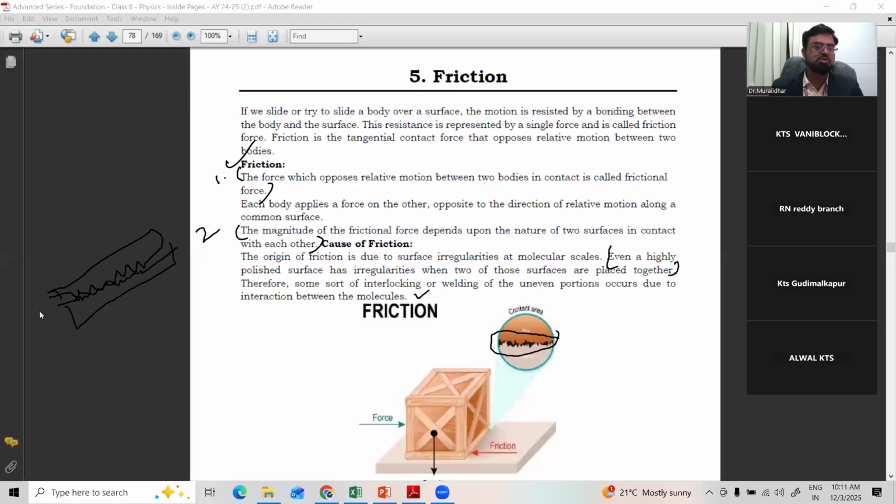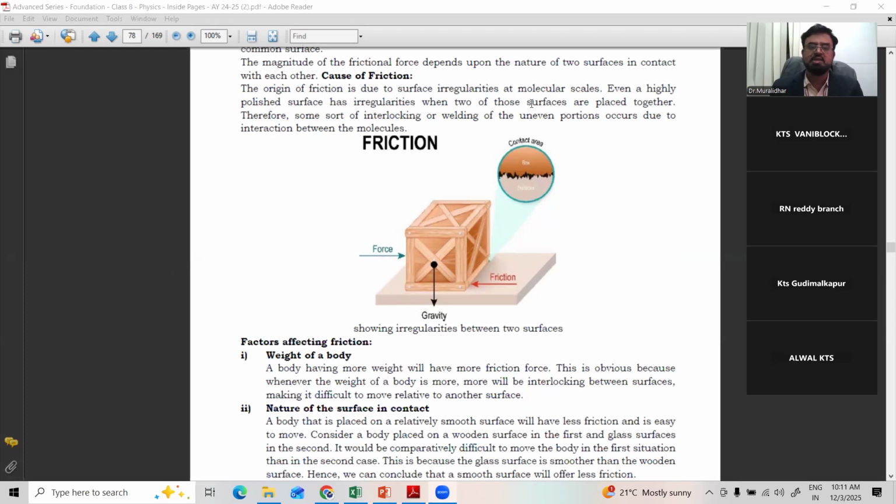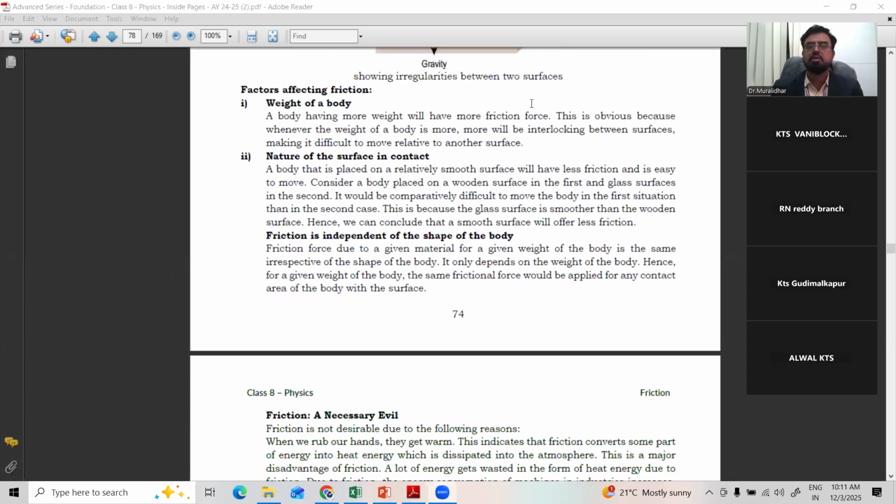So frictional force is a force which always opposes the relative motion. Relative means motion of one body over the other. Its magnitude mainly depends on the nature of the surfaces. Very important thing. And this is generally because of the irregularities of molecular arrangement. Okay. Then factors affecting friction. There are some important factors which influence the friction, whether the friction increases or decreases, good or bad at that place.